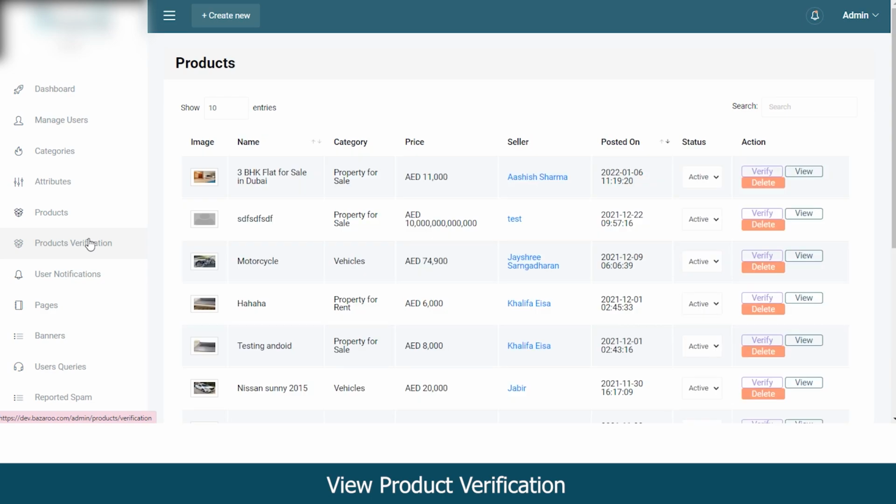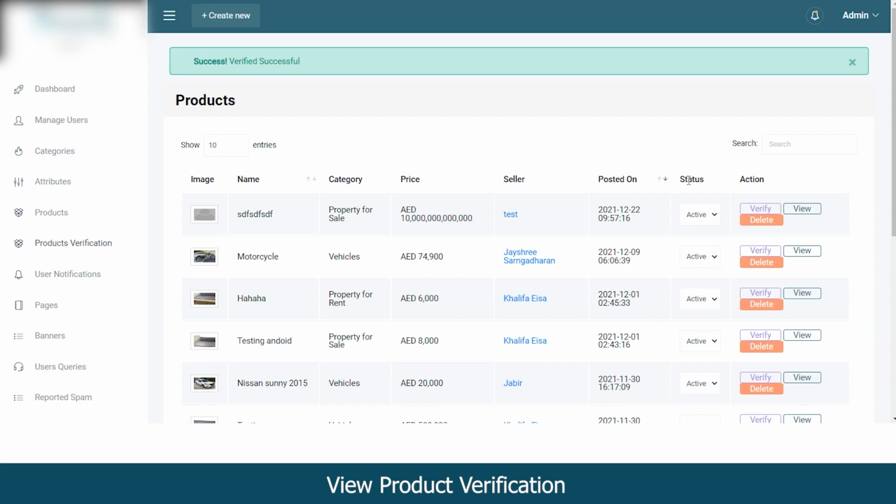Moving on to the products verification section, you can view the listing requests that are still pending from your end. Like you can see, this is the listing I have made using the website, the 3 BHK flat for sale. So as an admin, I can verify this request. You can see.